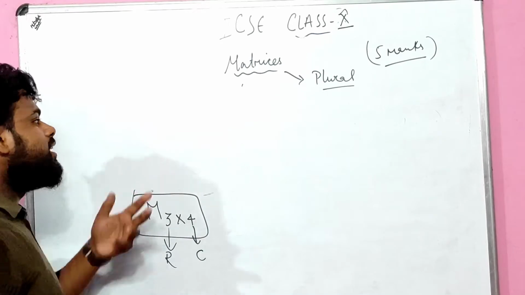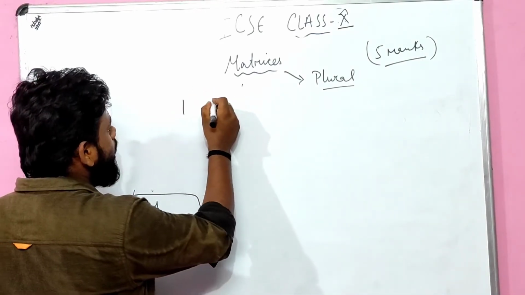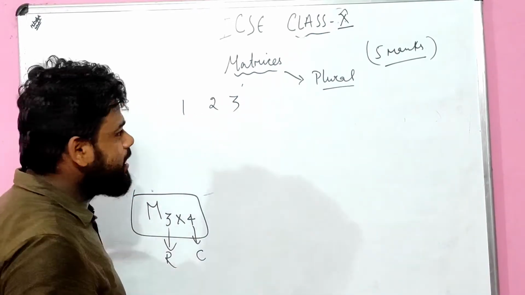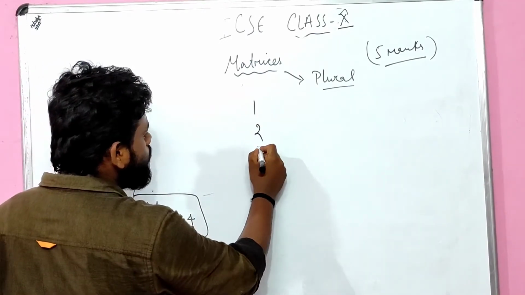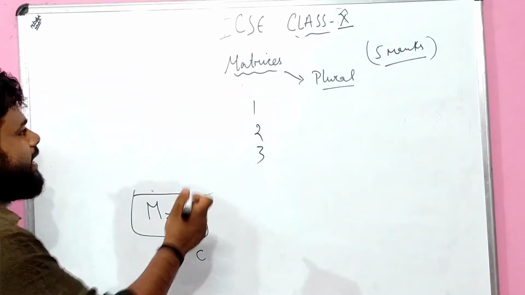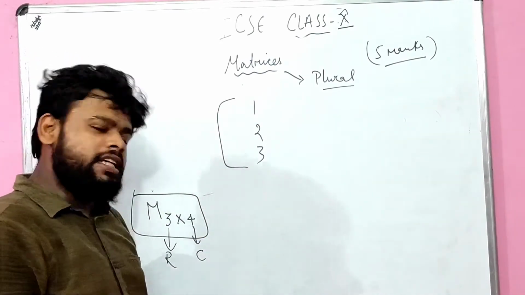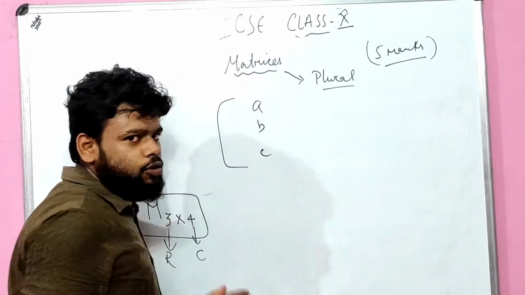So what? 3 rows. First of all, 3 rows. Let us take an example, any example I can take. 1, 2, 3, any example, 3 rows. I have to write 3 rows. So 1, 2, 3. I'm taking any example. That doesn't mean, sir, why are you writing 1, 2, 3? Can we write ABC? Yes, you can write ABC, no problem regarding it.